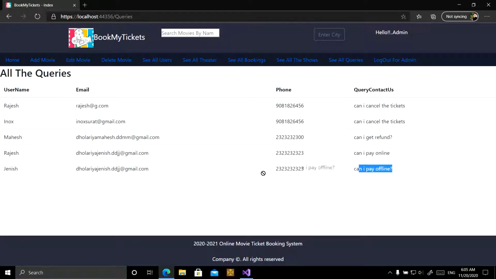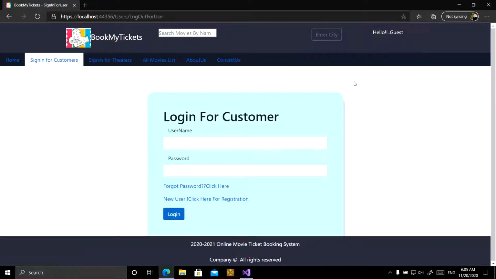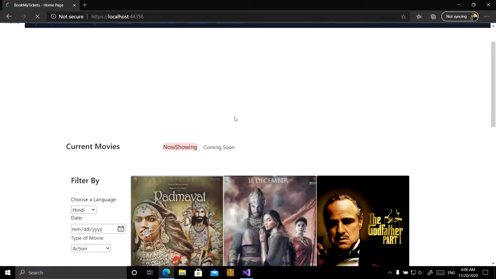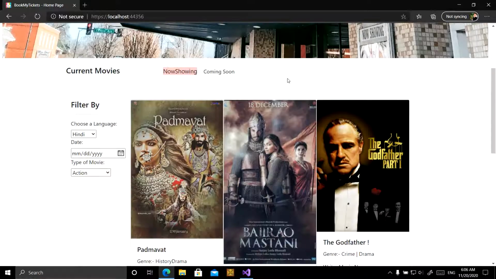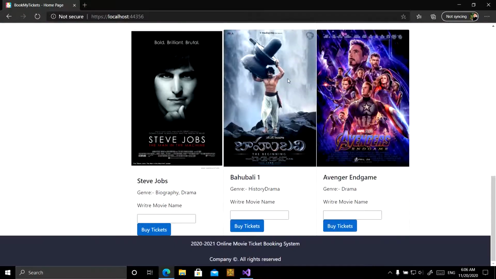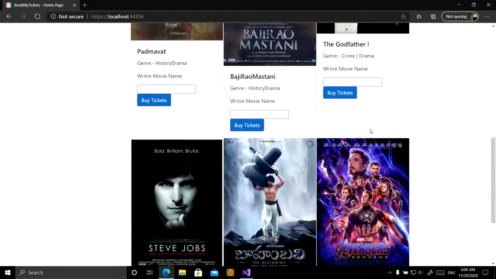Can I pay offline? This is shown here, and admin can log out also. Now we have remembered that admin has added a movie. This is the guest page of the site, which means no one is logged in at that time. Admin has added a movie, Avengers Endgame, and it is shown here also.